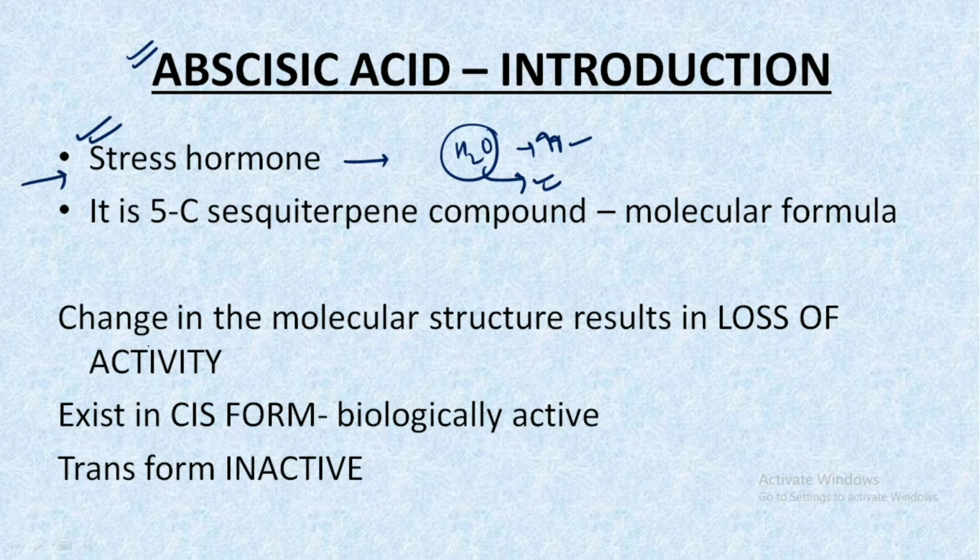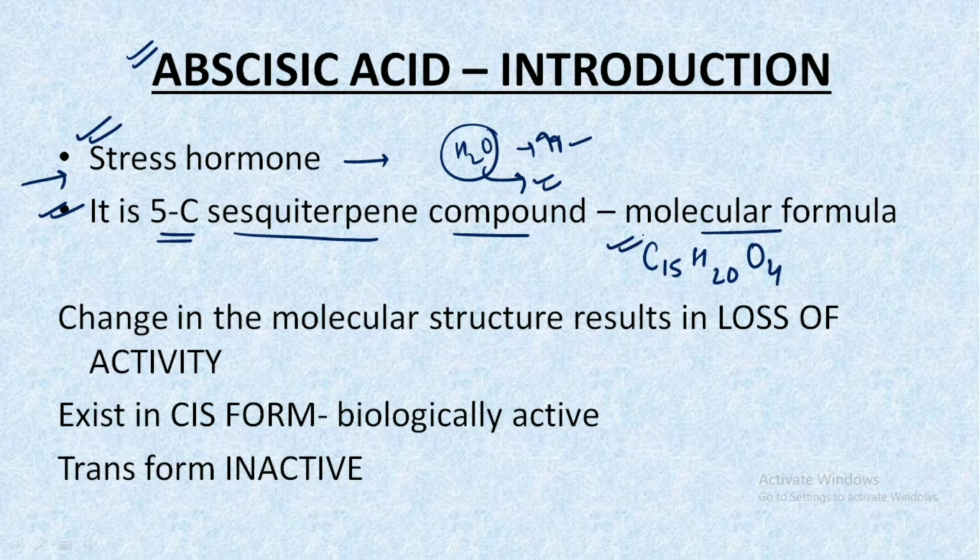When we talk about the structure, it is a 15-carbon sesquiterpene compound, and the molecular formula for abscisic acid is C15H20O4. Make sure you remember this molecular formula.